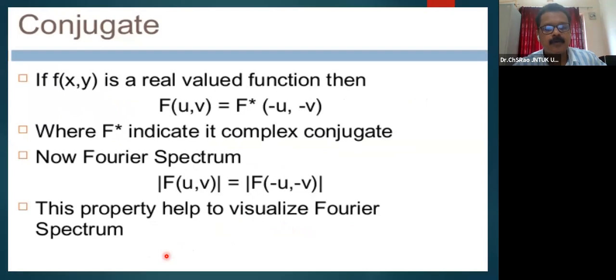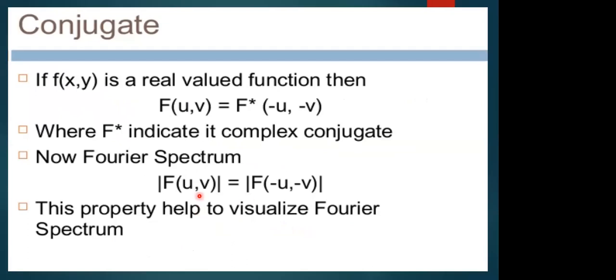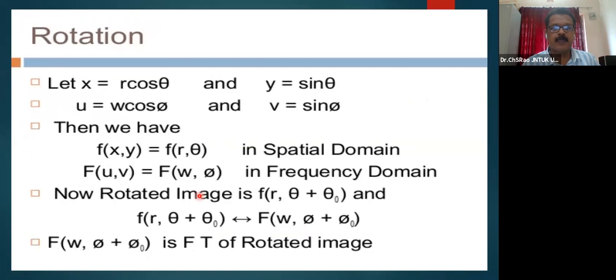And it also offers the conjugate symmetry property. If f of xy is a real-valued function, where f star indicates the complex conjugate, the Fourier spectrum f of uv may be f star of minus u minus v. This property will help us to visualize the Fourier spectrum.